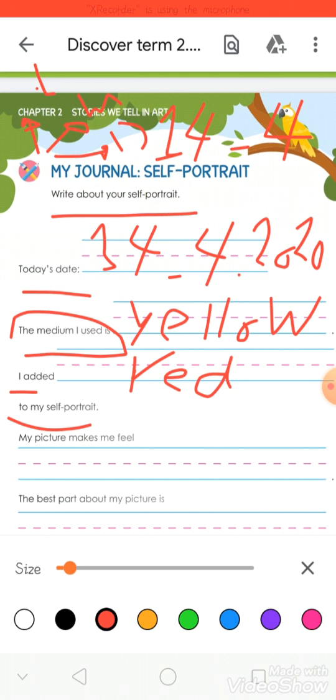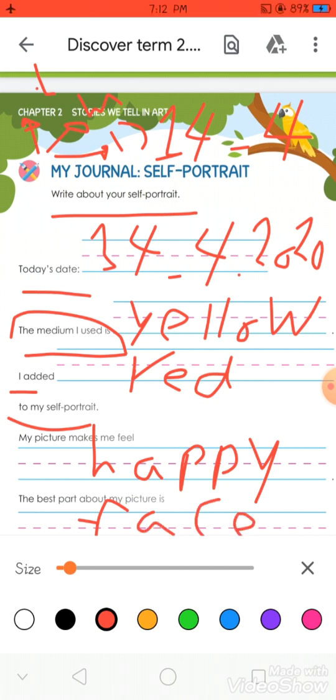Happy or sad? Of course, I feel happy. Now, my portrait or my picture makes me feel happy. Now, write happy. The best part of the picture is, for example, face. If you see that the best part of the picture is body, okay, now write body.